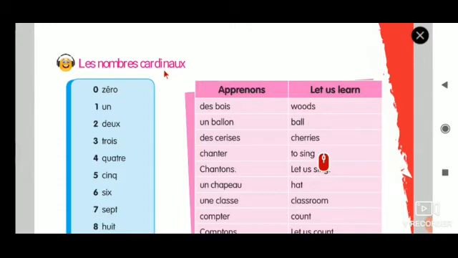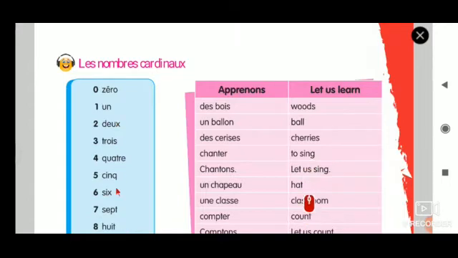So these numbers in French are called les nombres cardinaux. Please repeat, les nombres cardinaux. You can start saying les nombres cardinaux, 0, 1, 2, 3, 4, 5, 6, 7, 8, 9, 10.